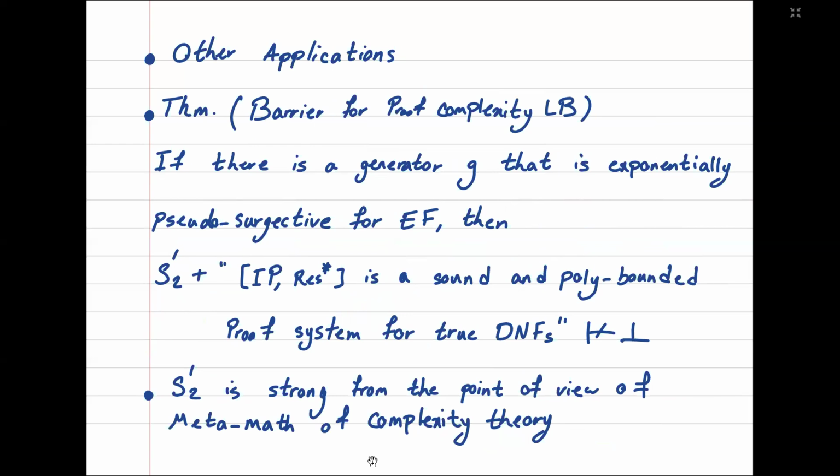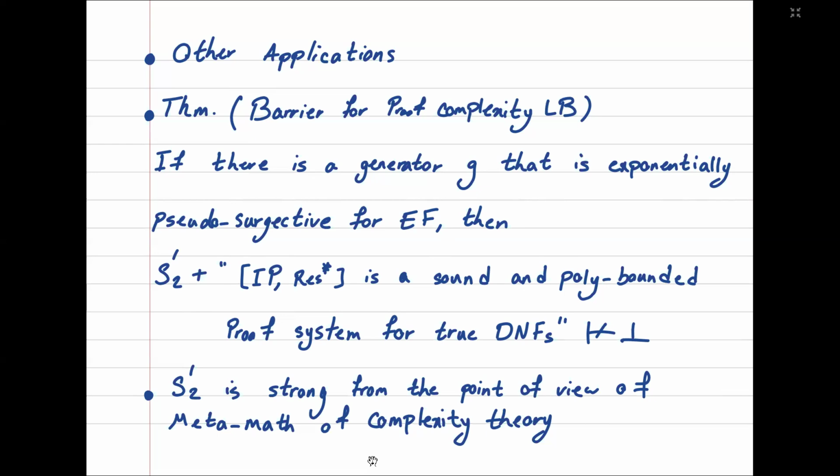The first one is a barrier for proof complexity lower bounds. It says that if there is a generator G that is exponentially pseudo-surjective for extended Frege, then S12 plus the sentence which says that IP and tree-like resolution is a sound and poly-bounded proof system for true DNFs is consistent.